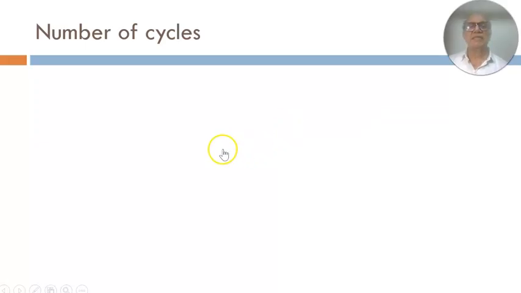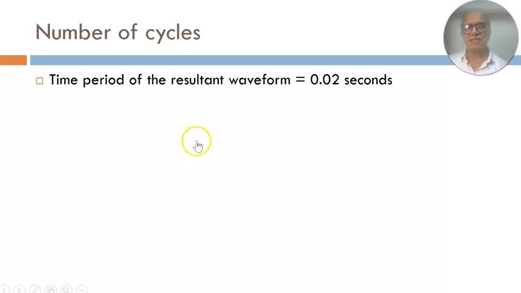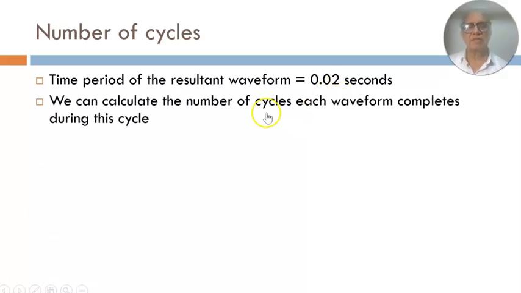Now, let us try to find the number of cycles that each signal will complete over the time period of the added signal. So the time period of the resultant waveform, we are continuing with that example, is 0.02 seconds.